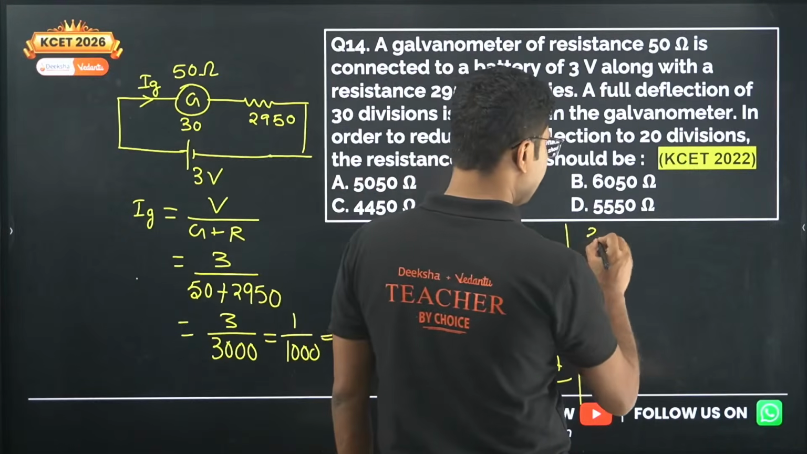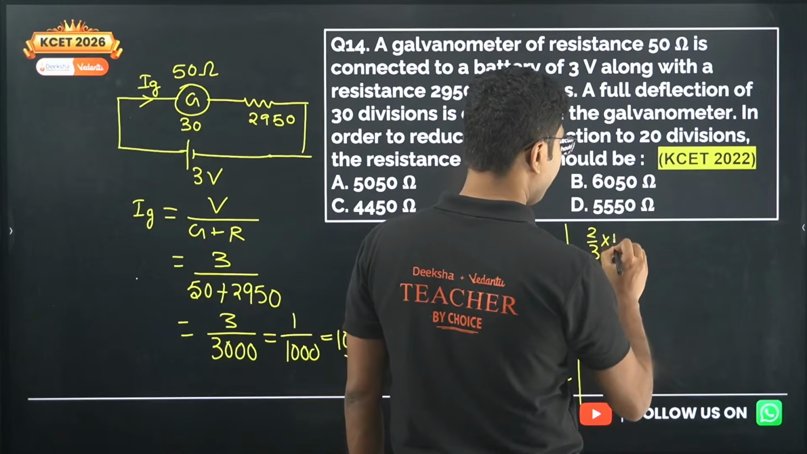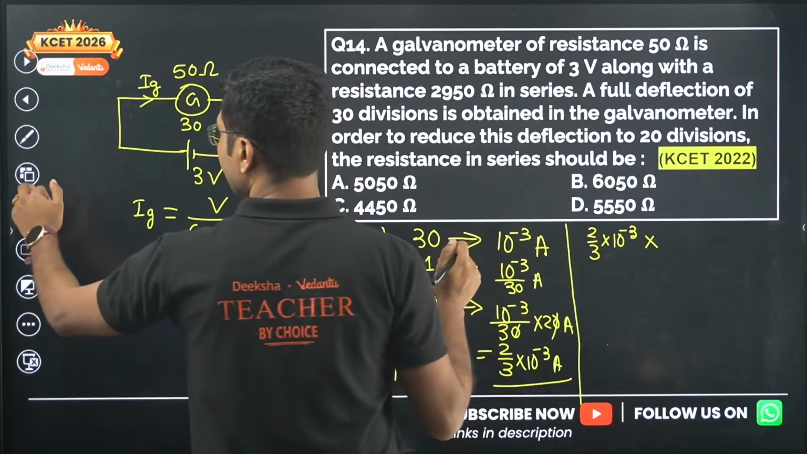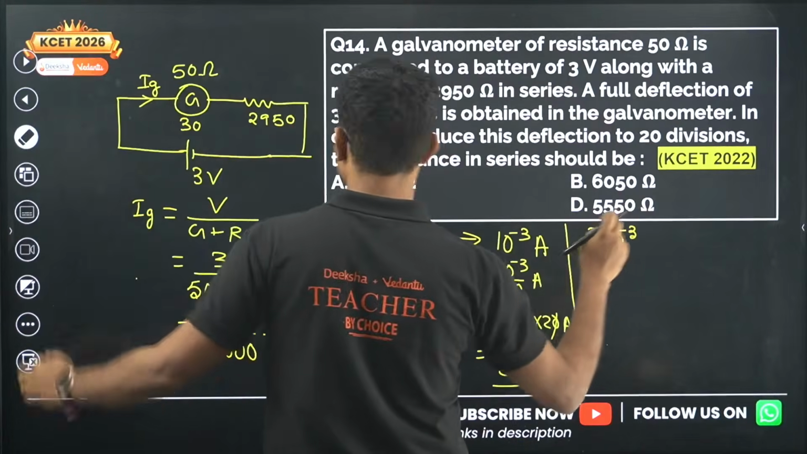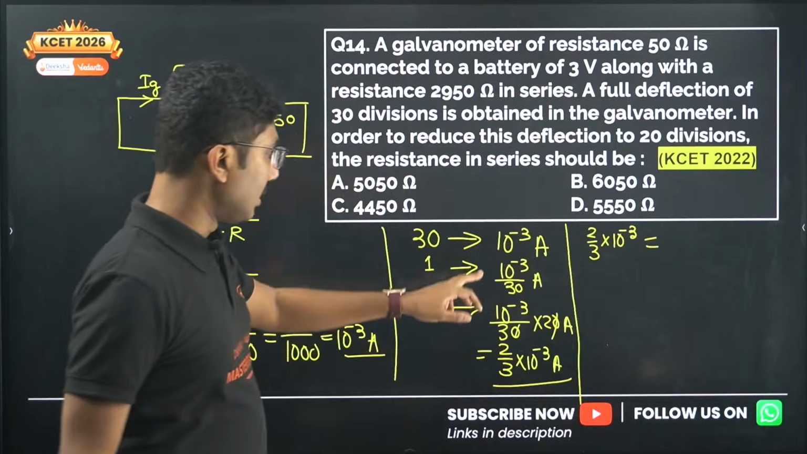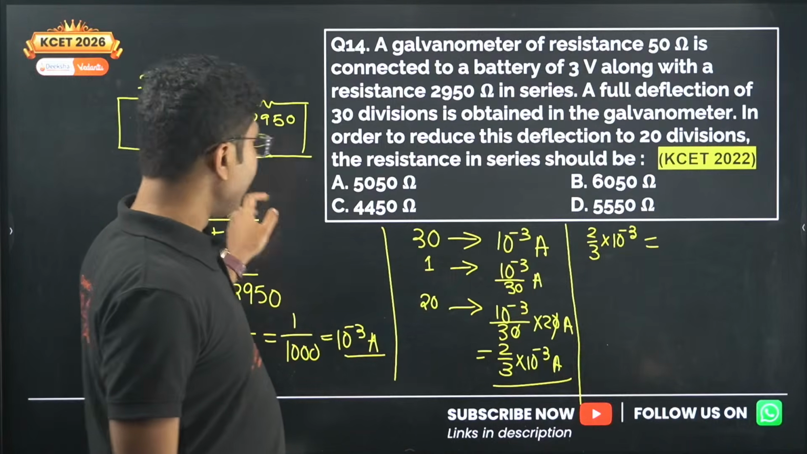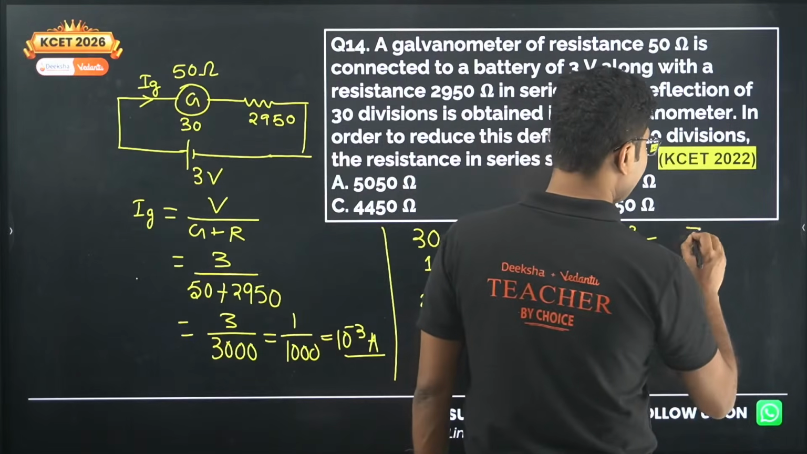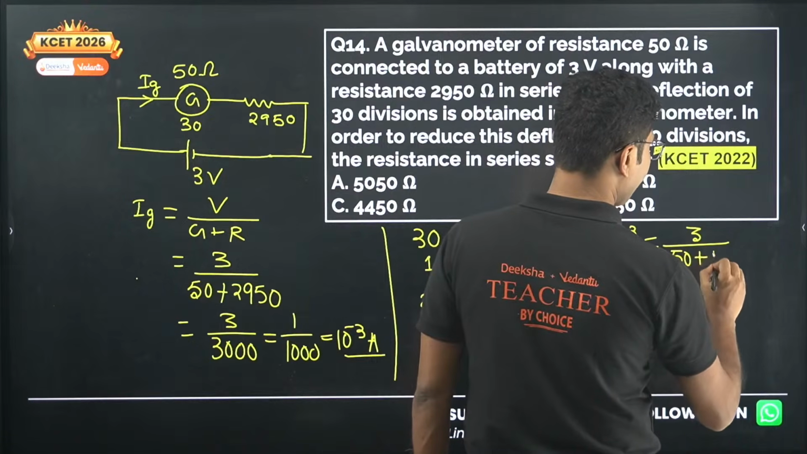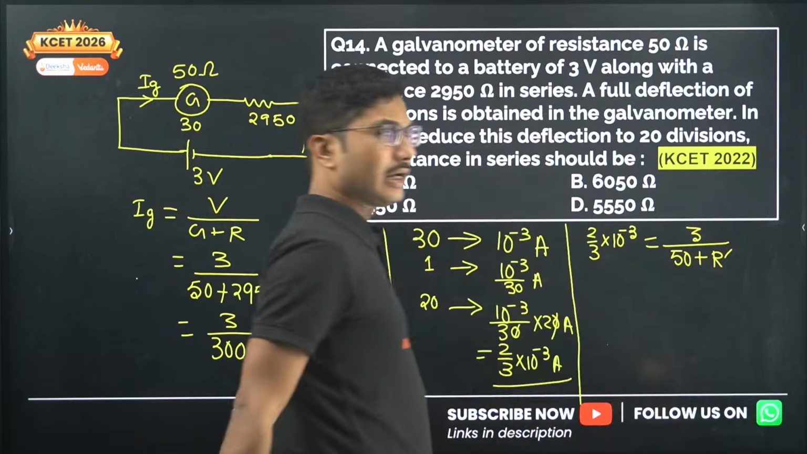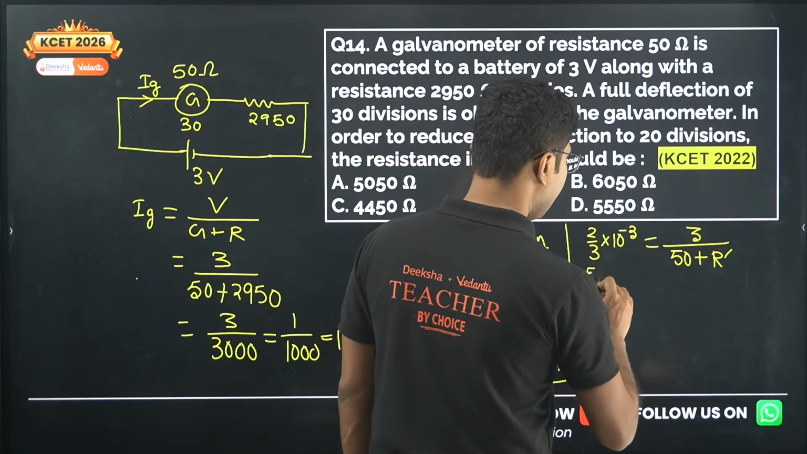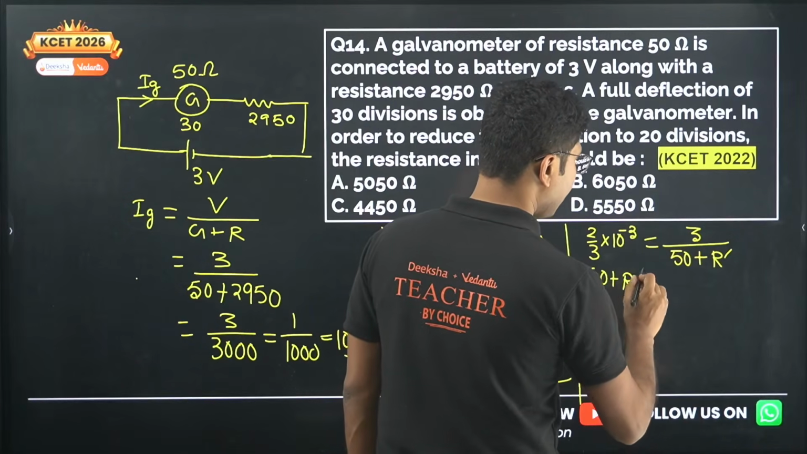So Ig is 2/3 into 10 to the power of minus 3, and that is equal to V by G plus R. V is again 3 volt, G value is 50, and the R value we are trying to calculate. I am calling this R dash. Okay, now do the cross multiplication. We get 50 plus R dash equals to